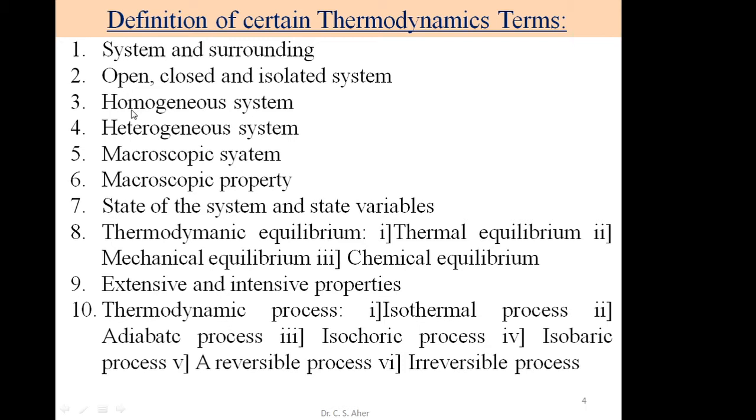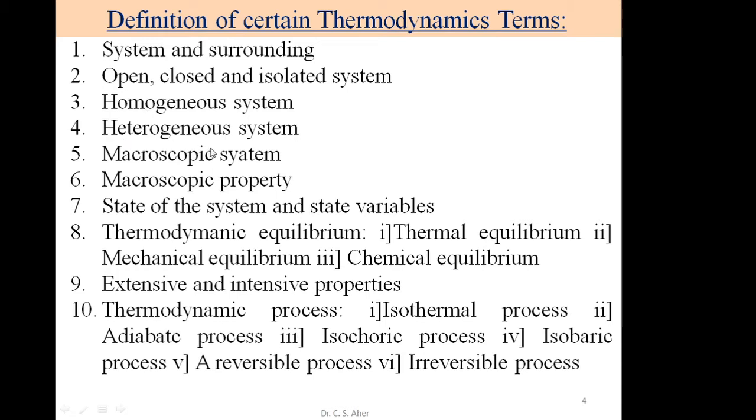Next point is homogeneous systems. The name suggests it is uniform throughout the system. Homo means same throughout the system. For example, a mixture of gases is homogeneous, there is no difference between one part of the gas system and another part. Other examples are pure liquid, pure solid, and solution of solids, all are examples of homogeneous systems.